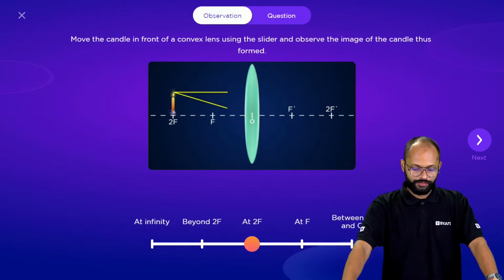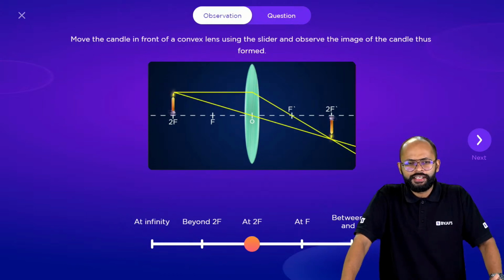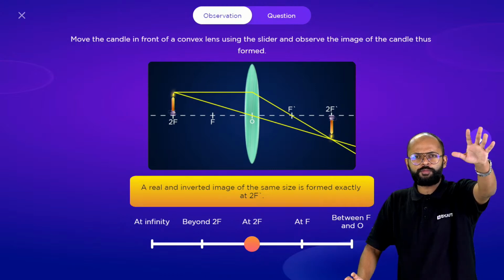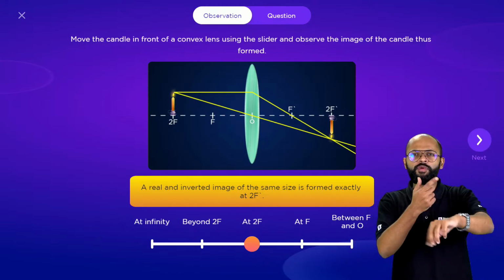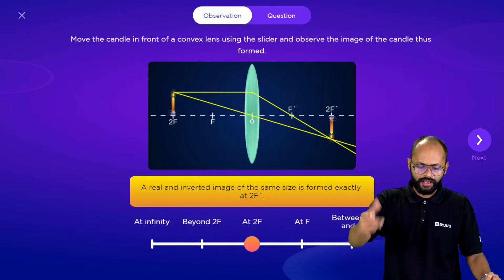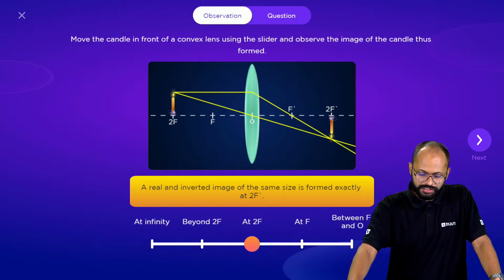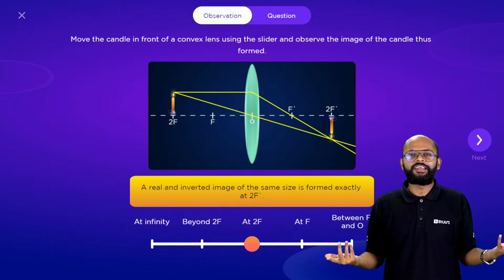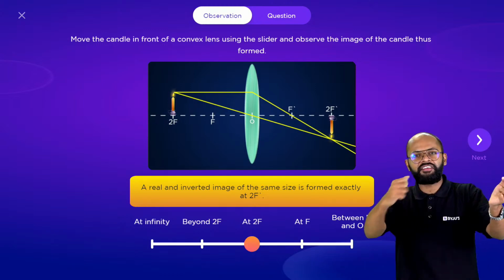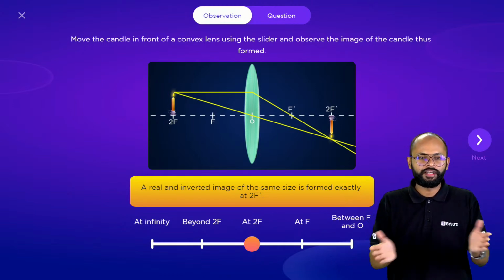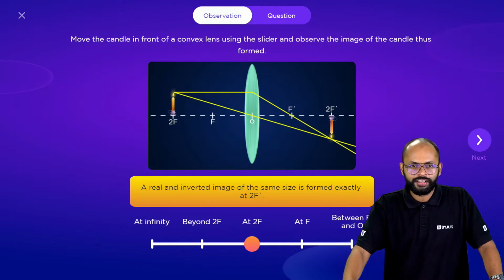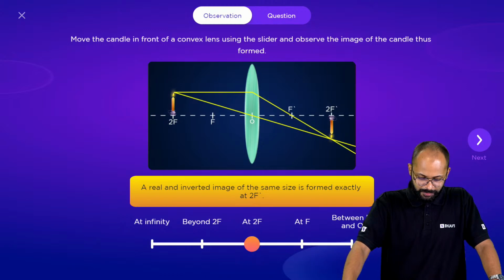चलो, at 2f. You can tell me at 2f. Same case as object kept at center of curvature in concave mirror. What do we get? Real, inverted, same size image. Same thing here. A real inverted image of the same size is formed at 2f. If you keep it at 2f on one side, you will get a real inverted same size image at 2f on the other side. Same thing. है ना? Both are same.